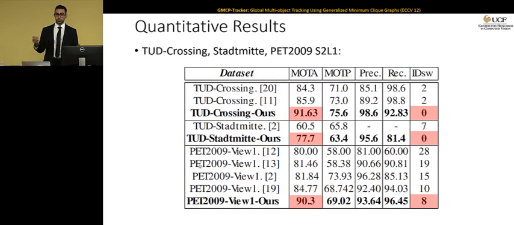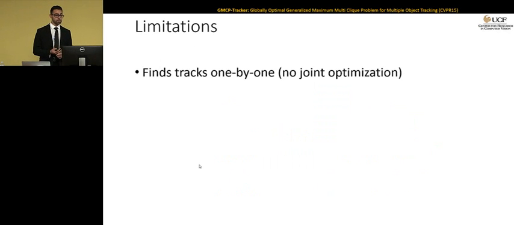Okay, so we talked about GMCP and how nice this method is, that it gives good results, but we haven't talked about the limitations of this method. One thing that you might have already noticed is that GMCP finds tracks one by one, which is not the case in the optimal scenario, because you want all the people to be able to compete for the available detections at the same time. So joint optimization is what you're looking for and you want to have in a tracking system.